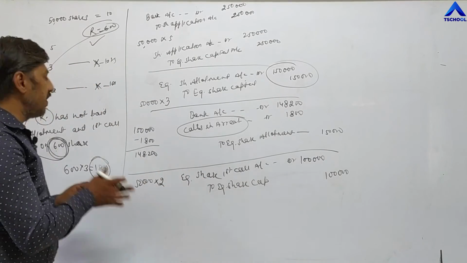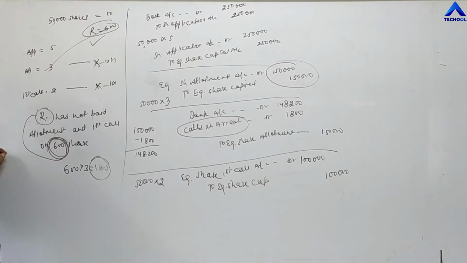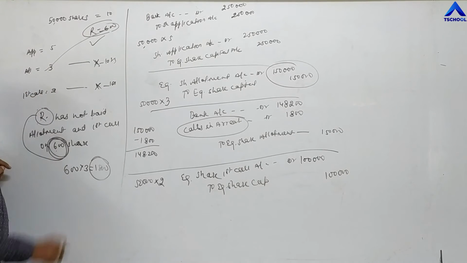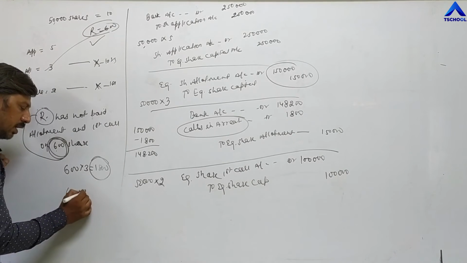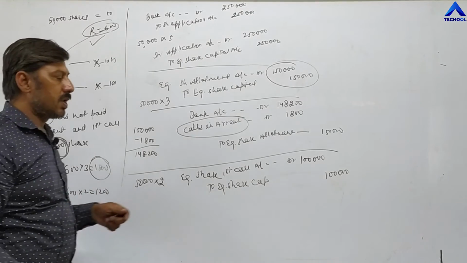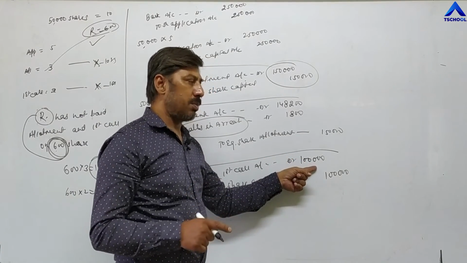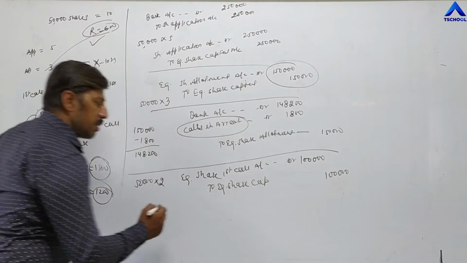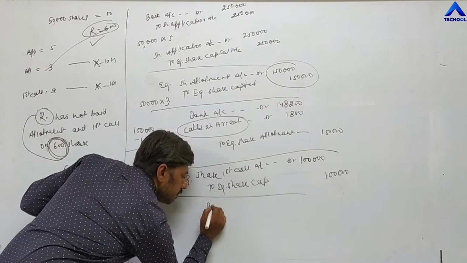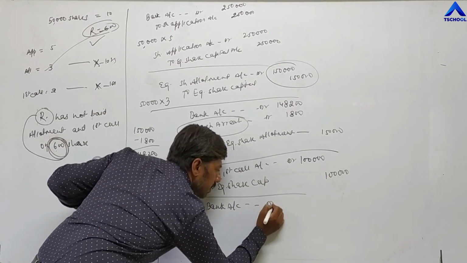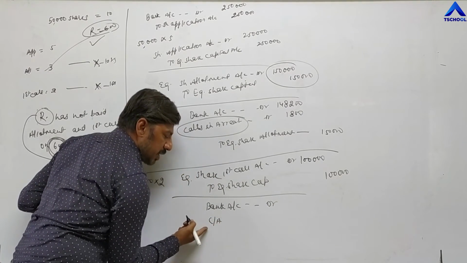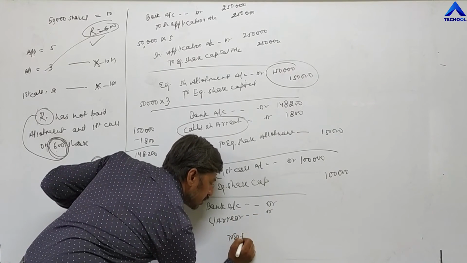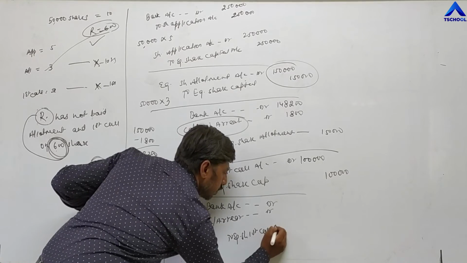Now at the time of receiving the first call, suppose I had not paid the first call on 600 shares. So 600 into 2, 1,200. So out of the total money of the first call, that is 1 lakh rupees, the company is not receiving 1,200. So the entry becomes like this. Bank account debit, calls in arrear account debit, I am writing in short, to equity share first call account.